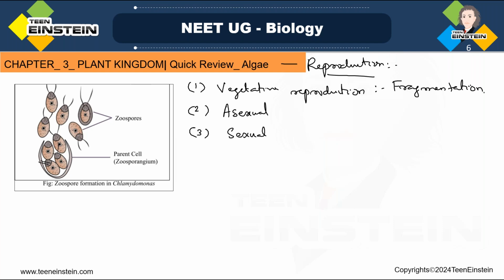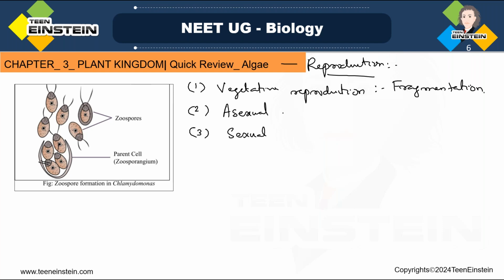That is called fragmentation. So that is vegetative reproduction.